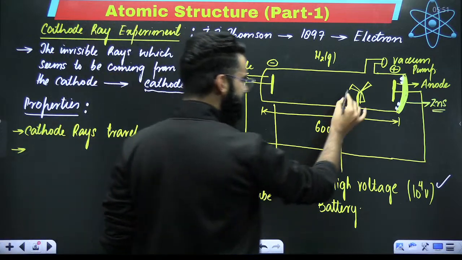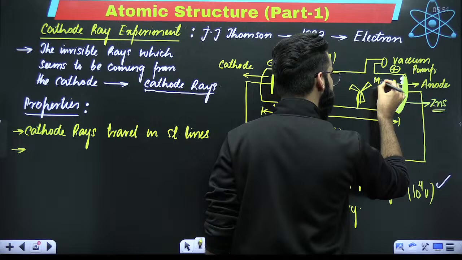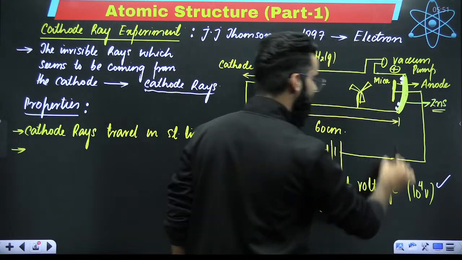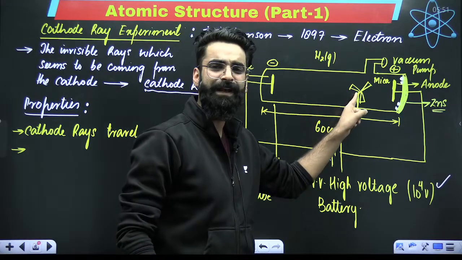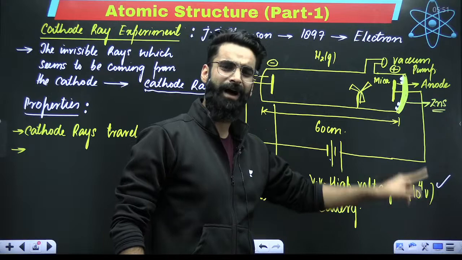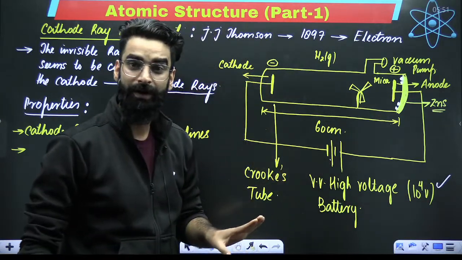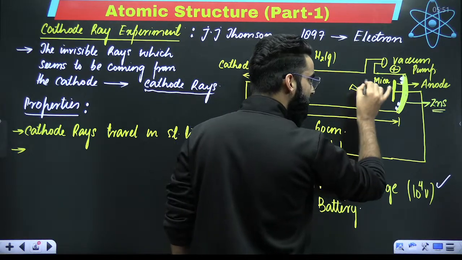This paddle wheel was made up of a very light element, that is mica. Now, my dear students, when he kept the light paddle wheel over here, what did he exactly observe? He again turned the battery on, again kept the pressure of the gas very low. He observed this paddle wheel started to rotate.